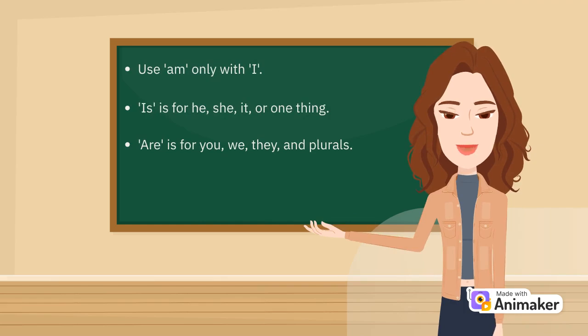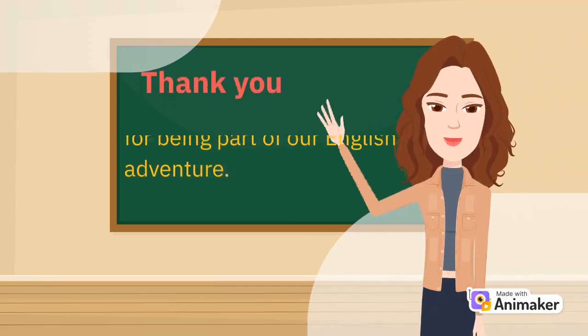Let's recap what you need to remember. Use am only with I. Is for he, she, it, or one thing. Are is for you, we, they, and plurals.